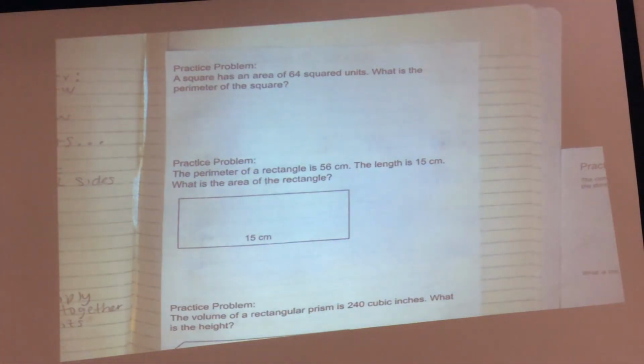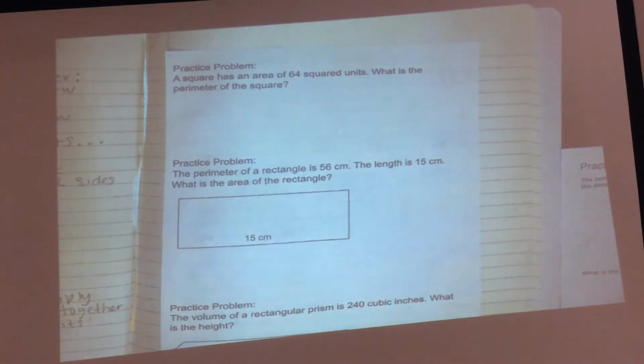So, a square has an area of 64 square units. What is the perimeter of the square? These are the type of problems you're going to see this year. They're not always going to be your length is 6, your width is 4, what's the area? We've moved past that. Now we're in 5th grade. You have higher level thinking problems.